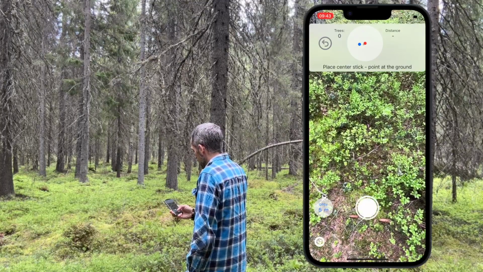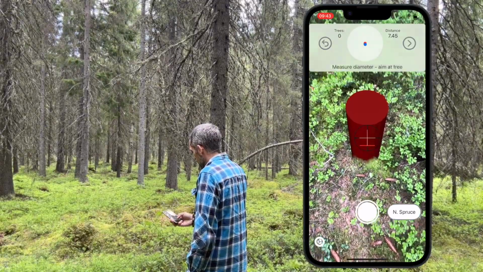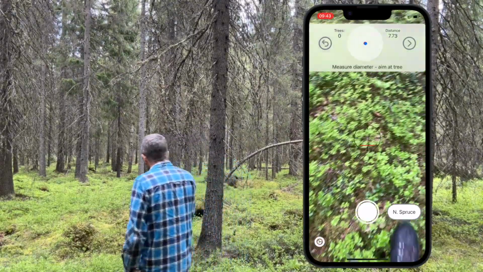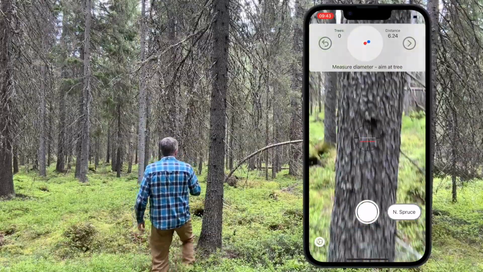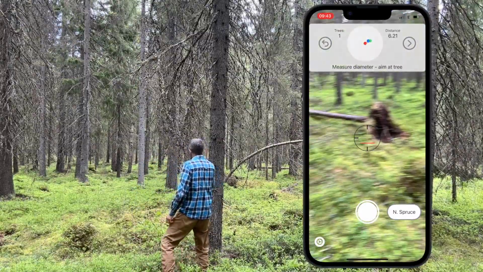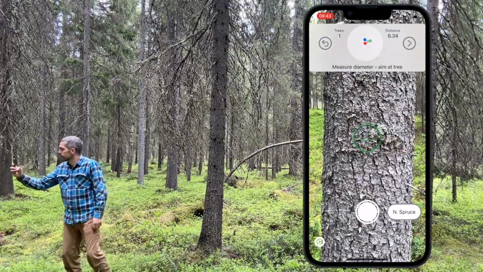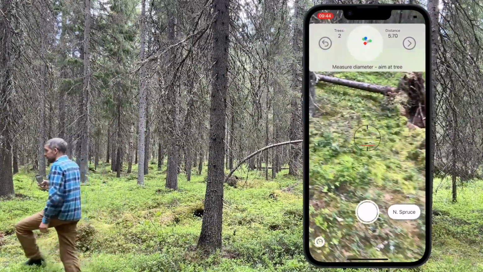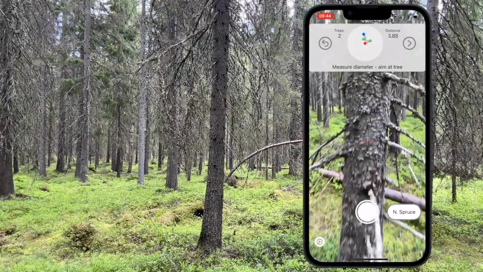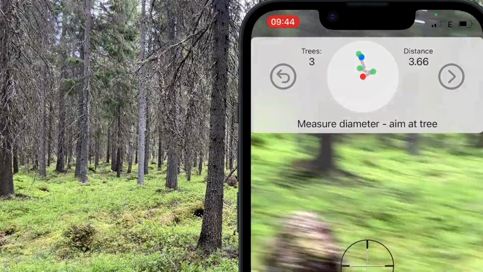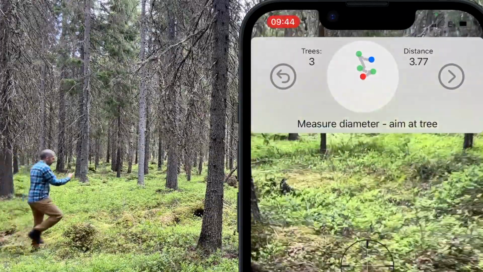First, we have added a map that lets you see the center of the plot, the border, the trees, and yourself. And it's updated in real time by using AR technology and has nothing to do with GPS. And this is useful when you want to orient yourself in a plot.